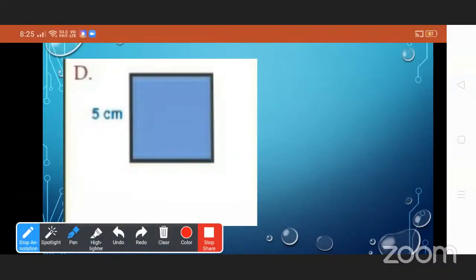Here, tell me the side of the square. 5 centimeter. So we will write here S is equal to 5 centimeter. Now perimeter is equal to 4 into 5 centimeter.